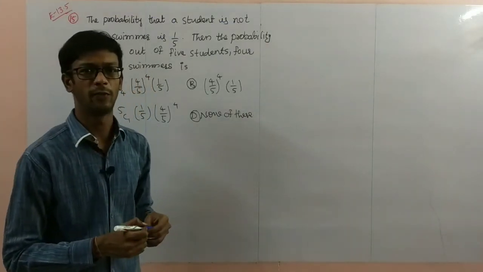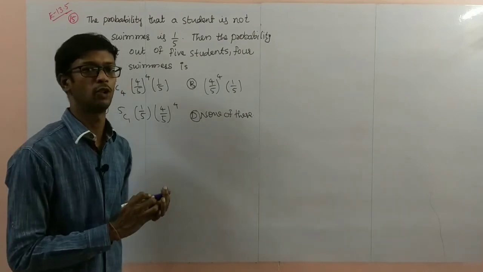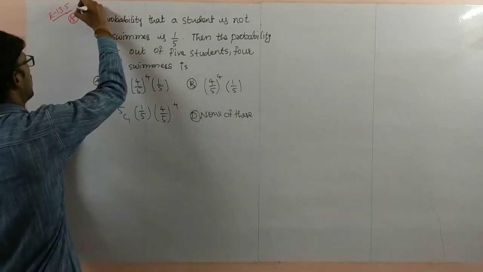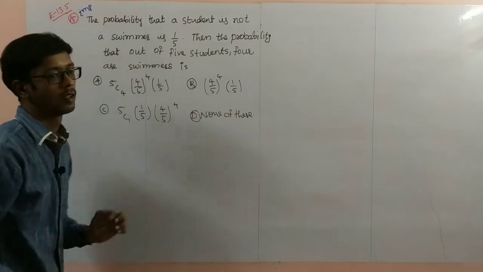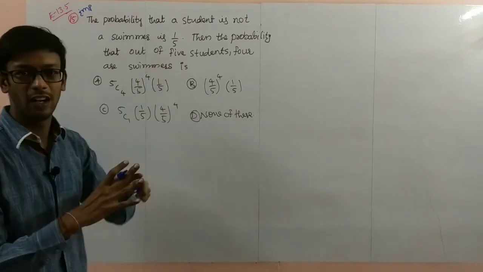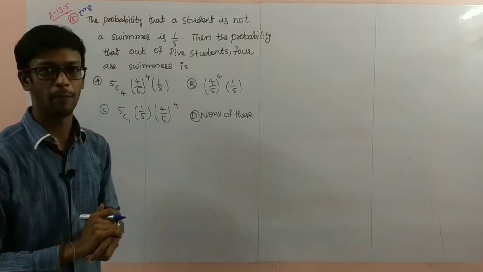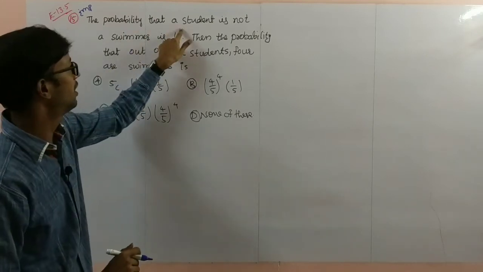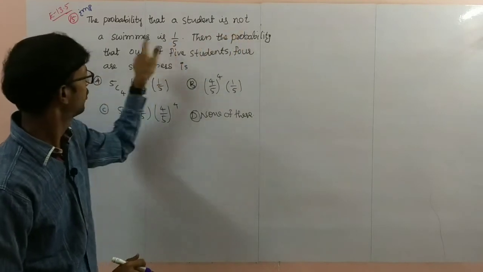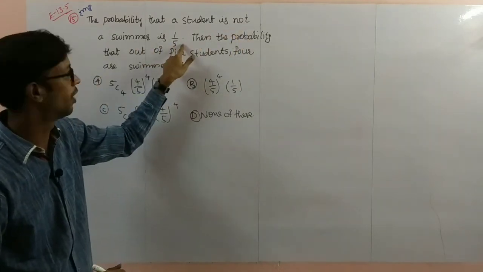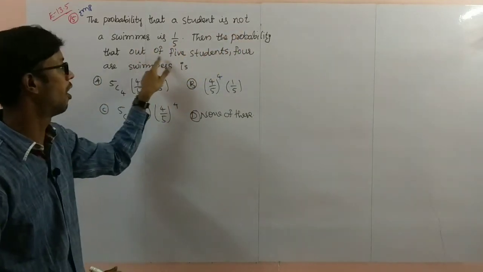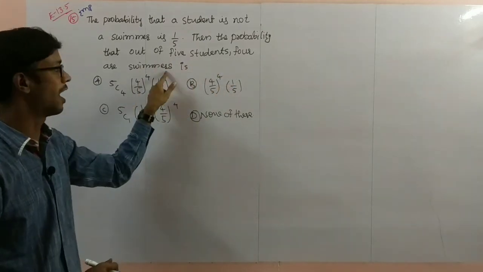Next, problem 15 in the exercise. This is also a multiple choice question, but this is an important question, and this one is different. You have to understand the question properly here. The probability that a student is not a swimmer is 1 by 5. Then the probability that out of 5 students, 4 are swimmers.